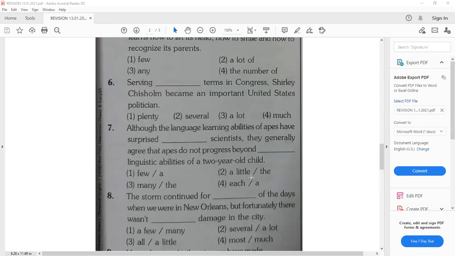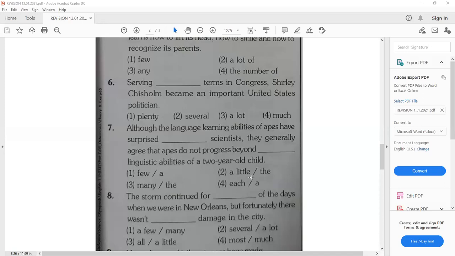Then, seventh question. Although the language learning abilities of apes have surprised dash scientists, they generally agree that apes do not progress beyond dash. Now you think for a second, read it. Two blanks are there and two options are there. Many, the. Very good, Peter, correct.